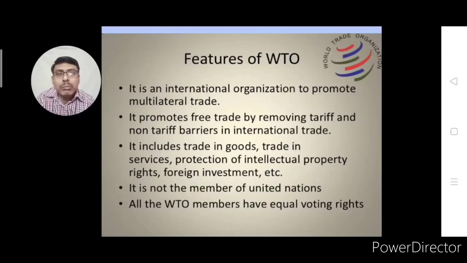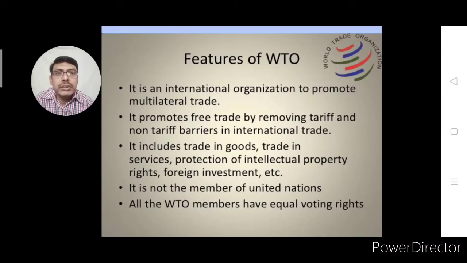It is specially dominated by developed countries because they have more advantage after globalization. They are able to produce surplus products and they need markets, and that is why WTO was specially encouraged by developed nations. It promotes free trade by removing tariff and non-tariff barriers in international trade. They encourage trade, so they want governments to use liberalization, globalization.